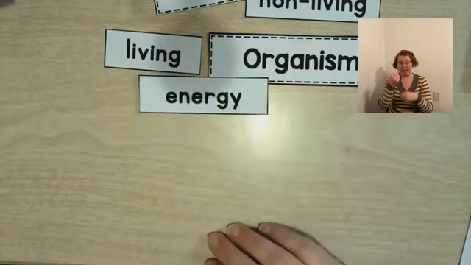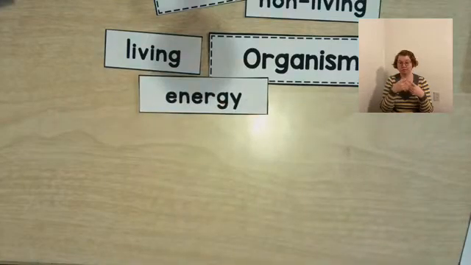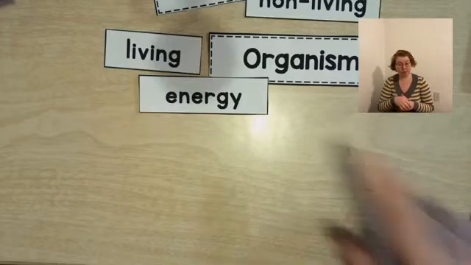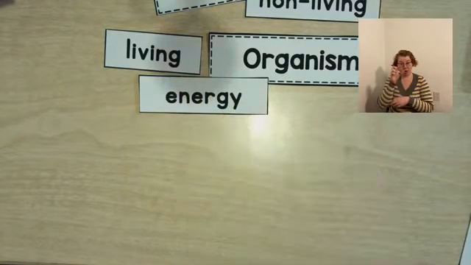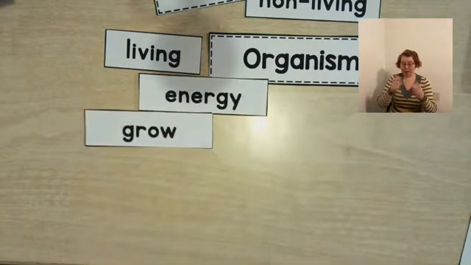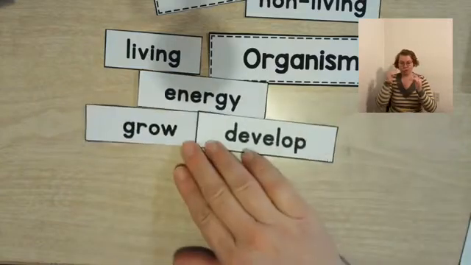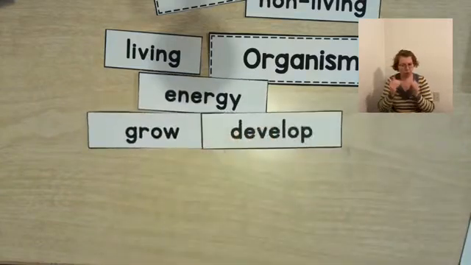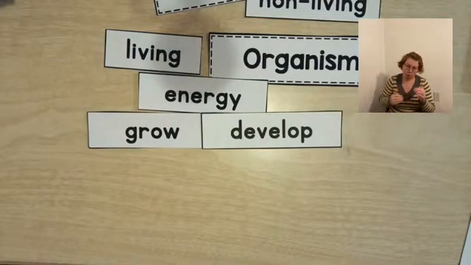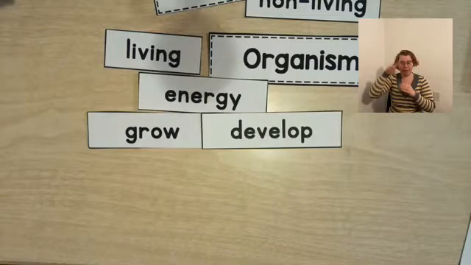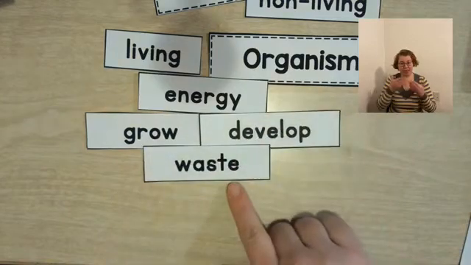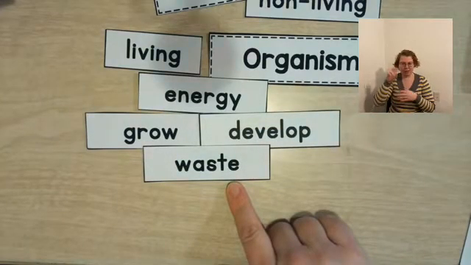It gets energy from food. Same as you. You are a living organism and you get energy from food. A living thing can grow and develop. Do people grow and develop? Yes, they were babies, and then they grow up, and then they become adults. They become older. Living things get rid of waste. That means that they go to the bathroom.